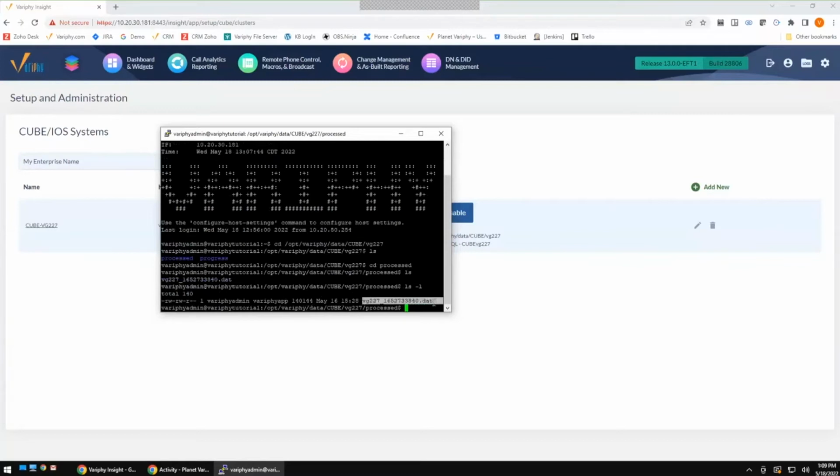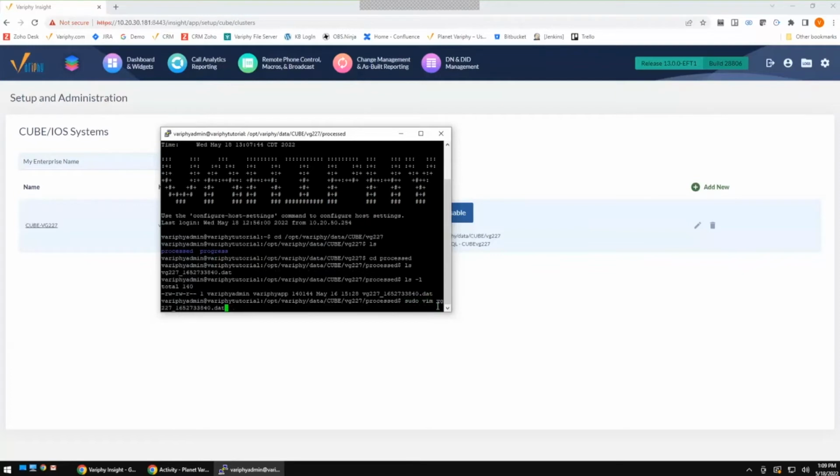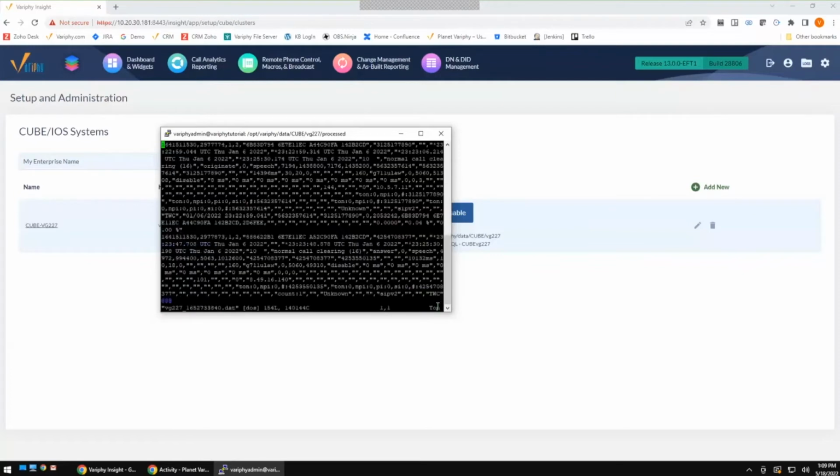So the next thing I'm going to do is copy this file out, and we're going to take a quick peek at it using the standard CLI. There are a lot of different data editors and readers within the Linux platform. You can use cat, you have your choice. In this example, I'm just going to use a vim command. So I'm going to type in sudo vim, and then paste the file name in there. That's going to bring up the data.